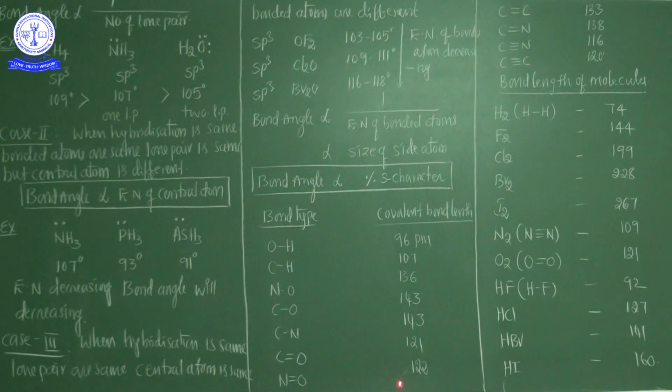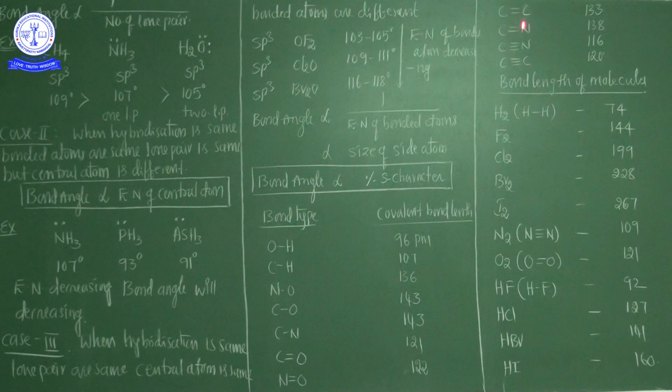The picometer is one of the units used to calculate bond distance, along with angstrom, fermi, etc. Nitrogen double bond oxygen is 122. Carbon to carbon double bond is 133 picometers.